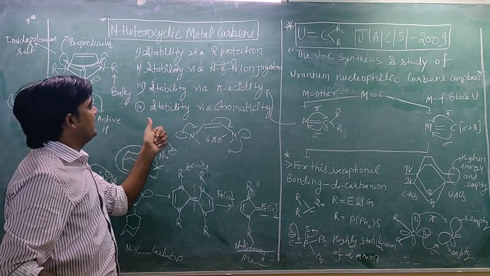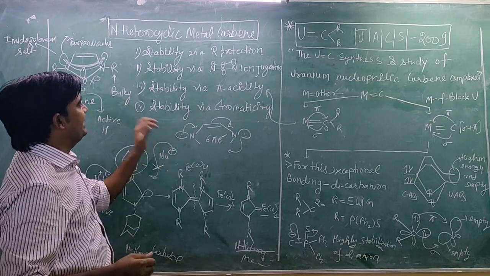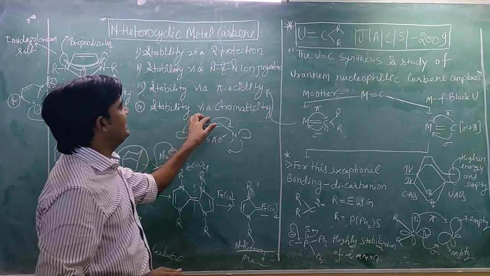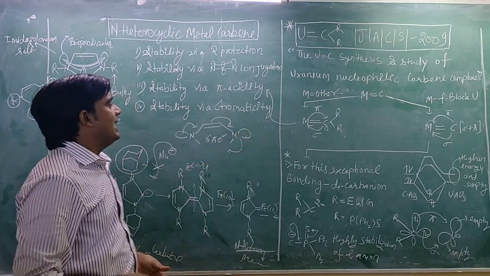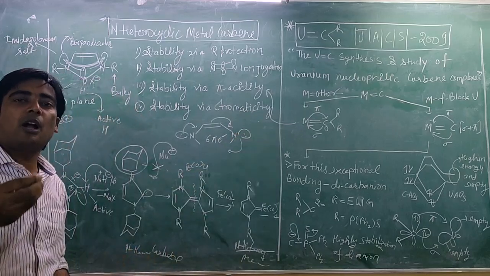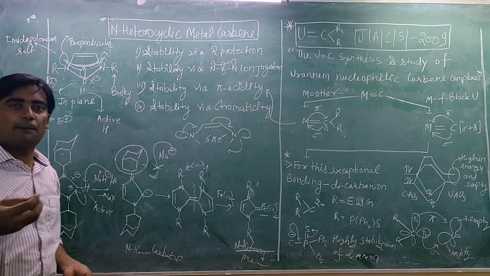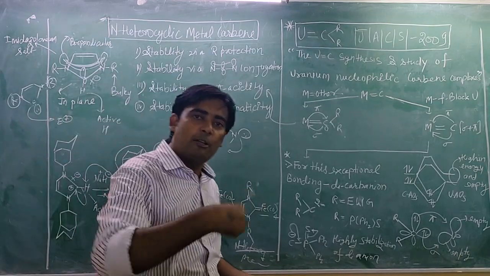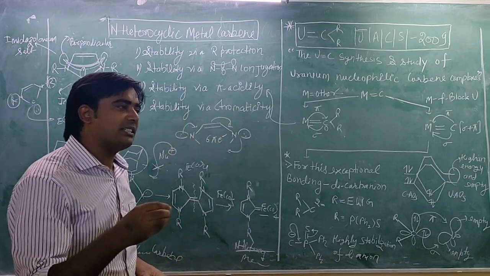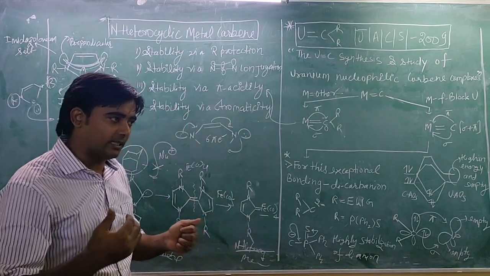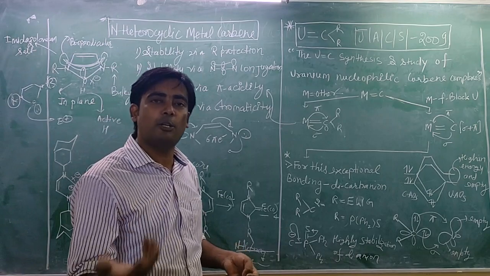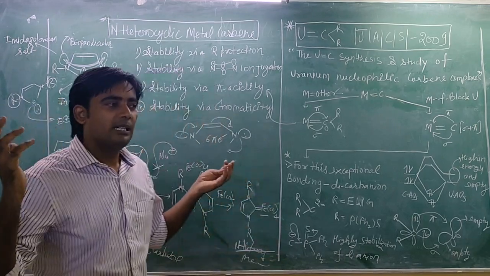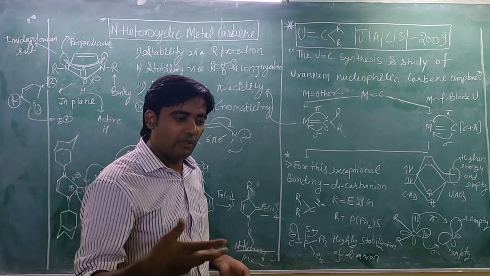Now we are going to study the next point, that is stability via aromaticity. For aromaticity, you need to count by the Huckel rule. If any compound follows the Huckel rule, then it is extremely stable via aromaticity. Aromaticity is the set of conditions that decide whether any compound is aromatic or not, and I am telling you the conditions of aromaticity.